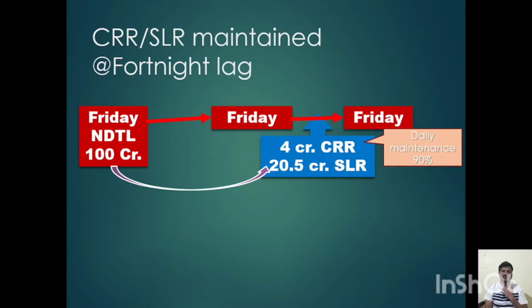Now today is Friday, as I told, net NDTL is 100 crore and it has to maintain 4 crore CRR and 20.5 crore SLR. Again it will lag one fortnight, that is today is Friday, next Friday, and again next Friday, it will calculate the net NDTL, and based on that Friday's net NDTL, the bank has to maintain CRR and SLR. So there is a lag of one fortnight, that is 14 days, to maintain NDTL. So today is Friday, Monday it has to maintain the same NDTL. It has to maintain at least 90% daily, 90% of the CRR and SLR of that Friday till the next 14 days.